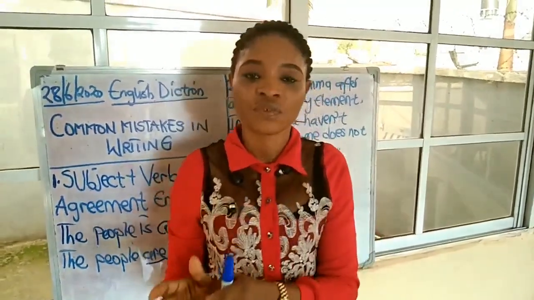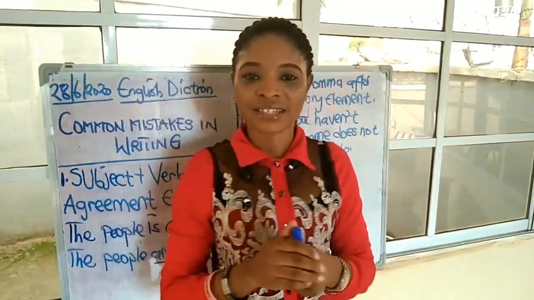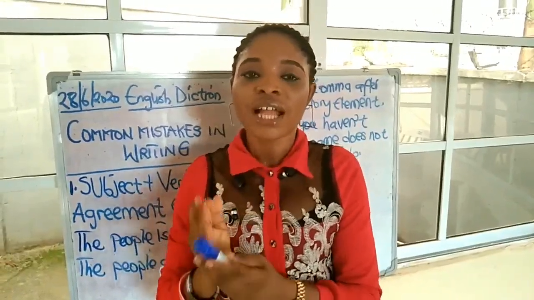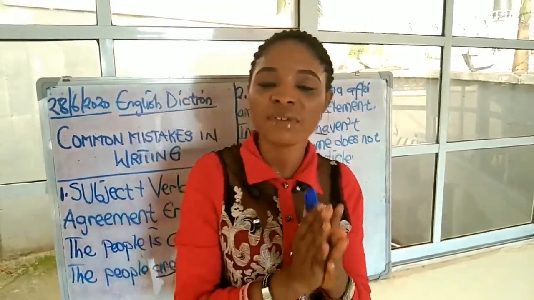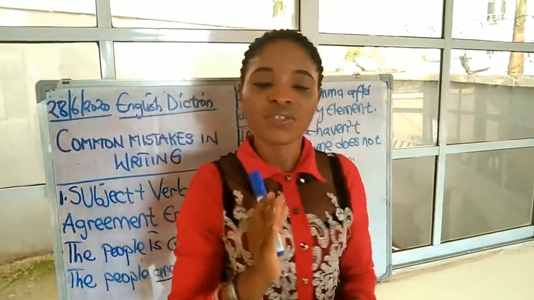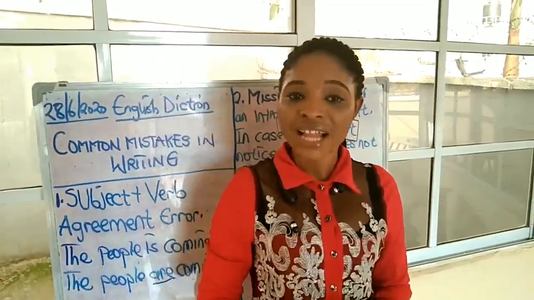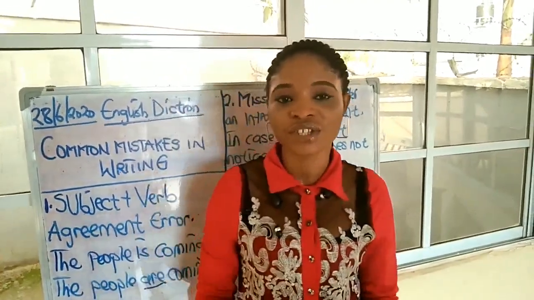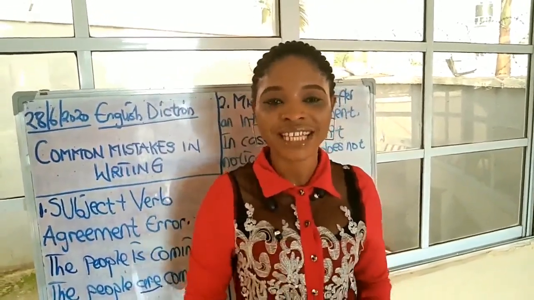The next thing that we're going to consider is what we call misusing the apostrophe with its. Now, whenever you use the apostrophe its, it means that word is short for it is or it has. Without the apostrophe, that means belonging to it. Okay, now let's learn how to use its in a sentence.